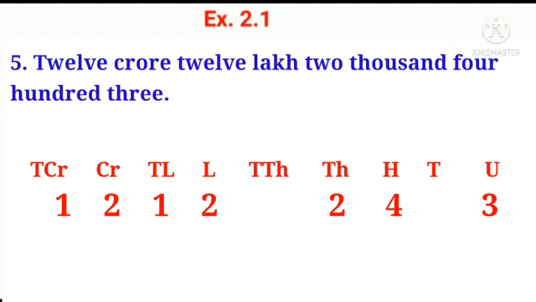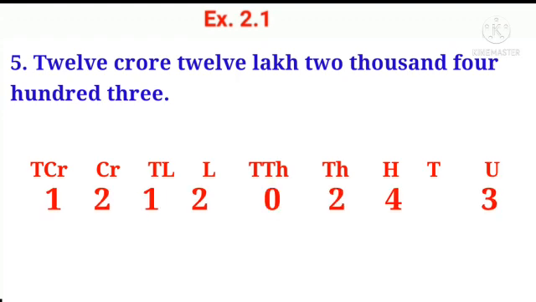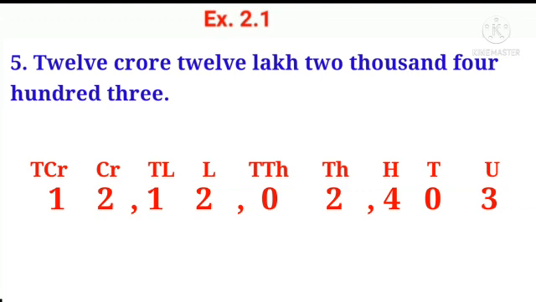Next, 12 lakh is given. So write 1 in 10 lakh place, 2 in lakh place. Next, 2000 is given. There is no digit in 10,000. So what do we have to write? We have to write 0 in 10,000 place and 2 in 1000 place. Next 403 is given. So we have to write 4 in hundreds place, 0 in tens place and 3 in units place.